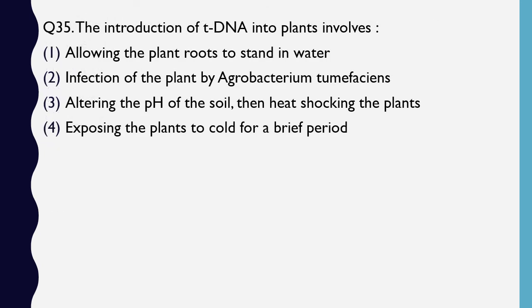Question number 35. The introduction of T-DNA into a plant involves allowing the plant roots to stand in water, infection of the plant by Agrobacterium tumefaciens, altering the pH of the soil, heat shocking the plant, or exposing the plant to cold for a brief period. How is T-DNA introduced into a plant? The correct answer is option 2, infection of the plant by Agrobacterium tumefaciens.